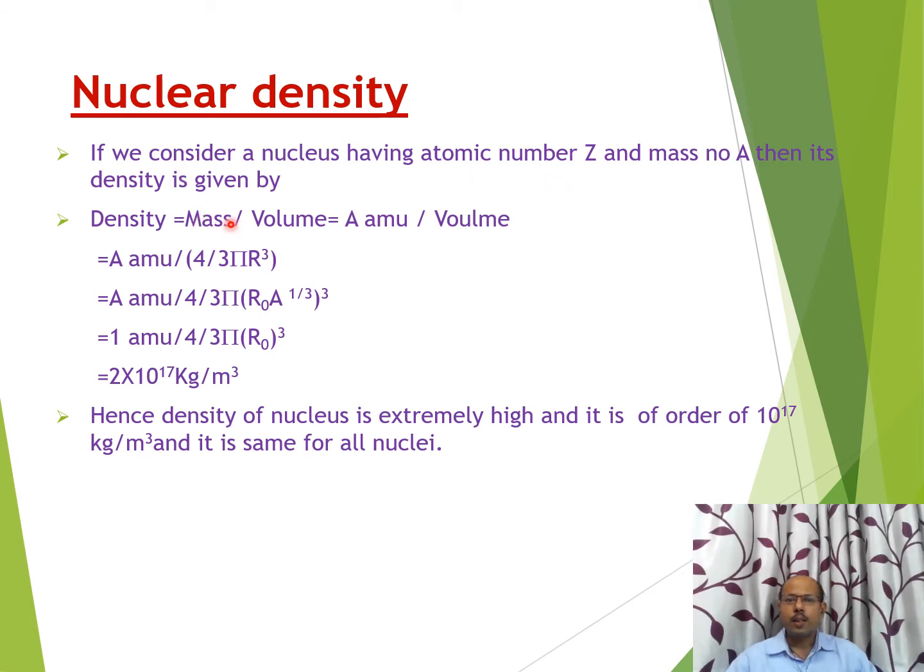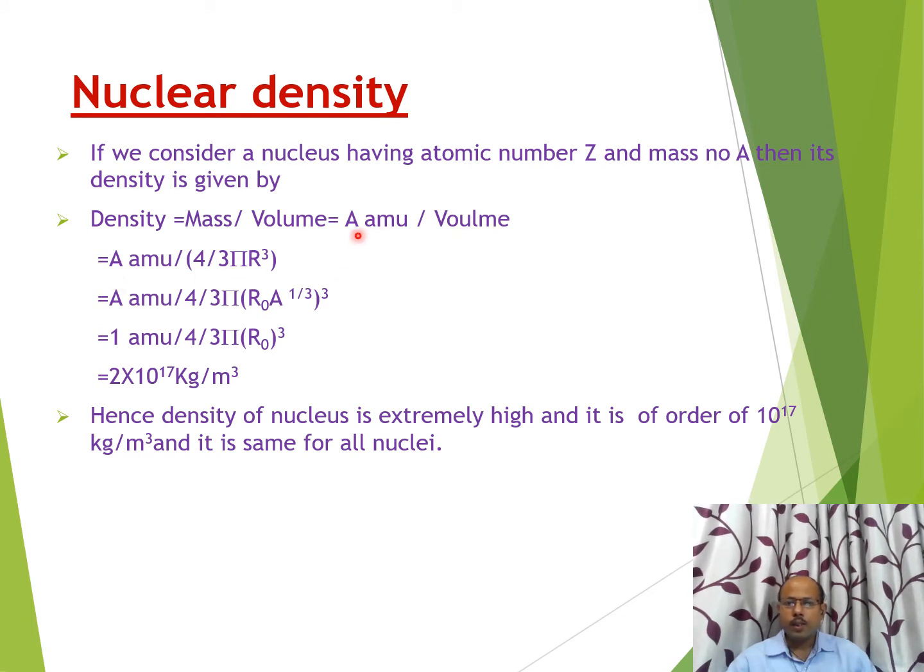We know that density equals mass upon volume, and we have discussed that every nucleus has some nucleons, which is known as its mass number. If we multiply the mass number of a nucleus by the atomic mass unit, it gives the total mass of the nucleus, and if we divide the total mass of the nucleus by volume, we will get the density of the nucleus.